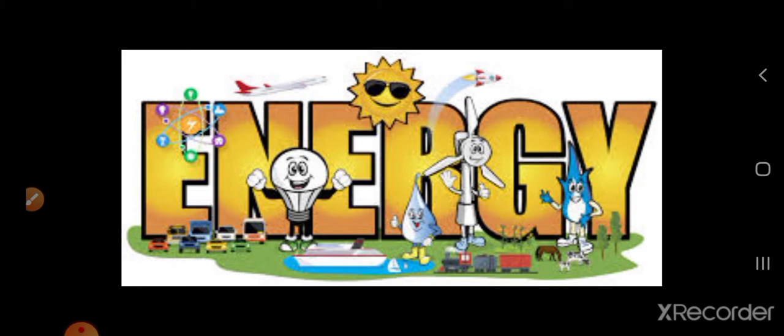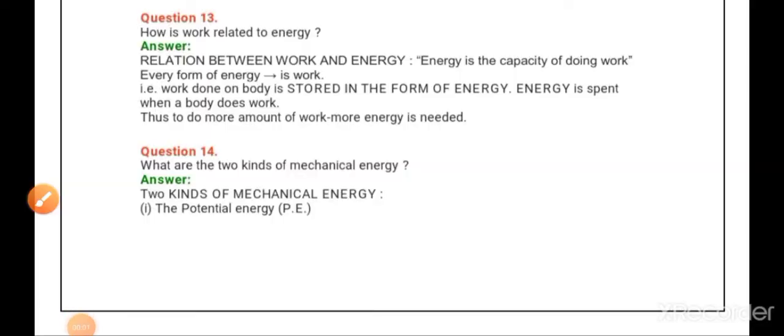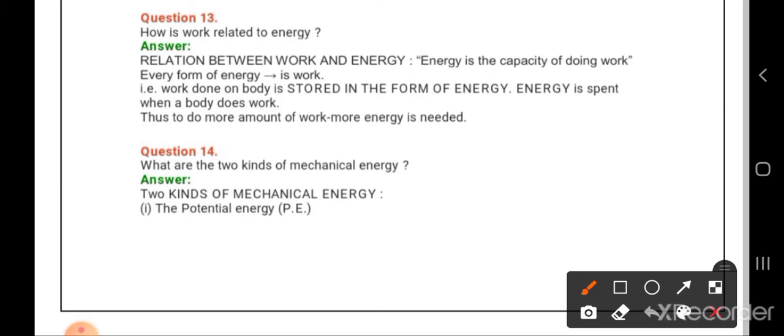So we have already started with the chapter Energy and we have seen the first 12 question answers also, isn't it? So today let's have the next set of question answers from your chapter Energy. So come on, let's start. We have already seen the first 12 question answers. Now here comes your question number 13.